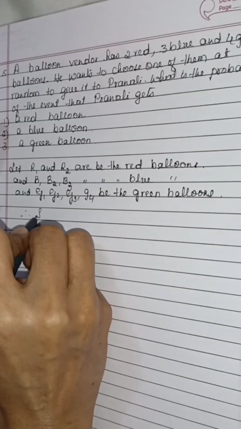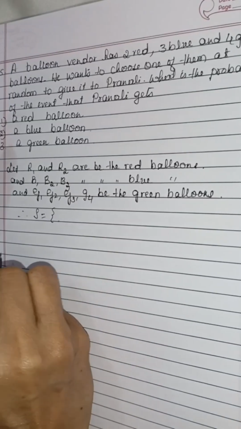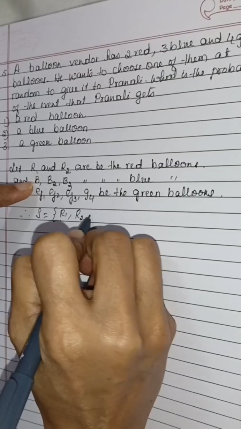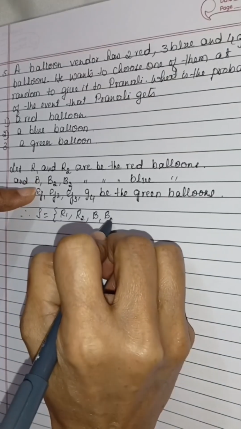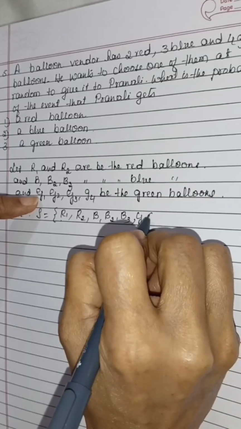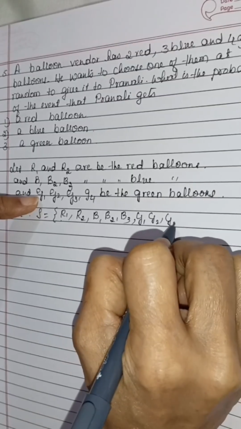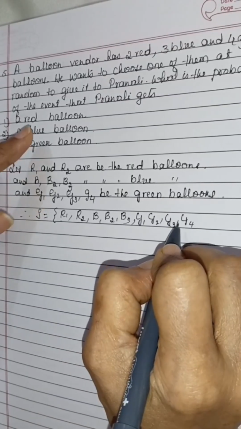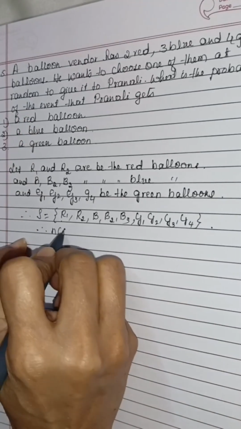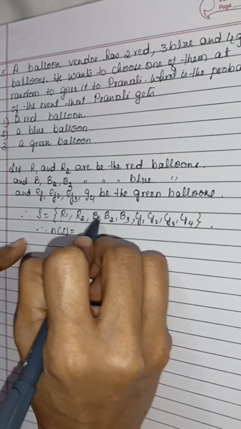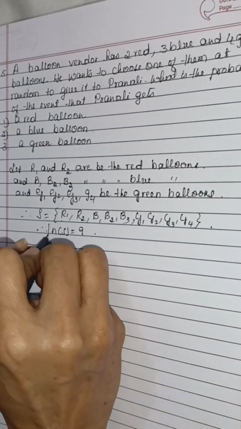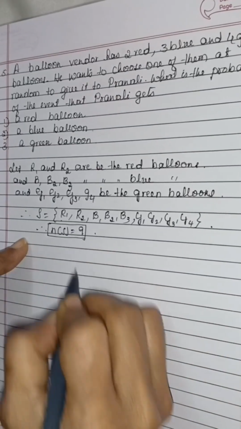Therefore, the sample space. First we have to write R1, R2, then B1, B2, B3, then G1, G2, G3 and G4. Four green balloons. This is the sample space. Therefore, N of S is 1, 2, 3, 4, 5, 6, 7, 8, 9. N of S is 9.